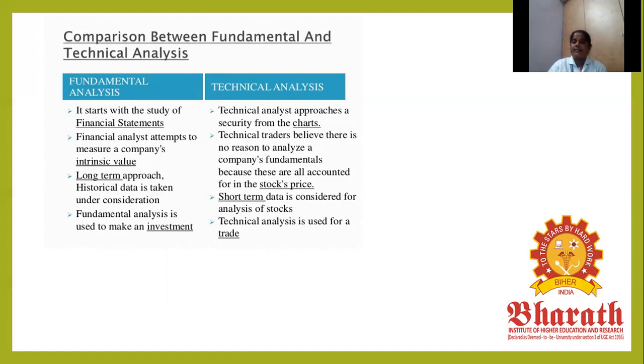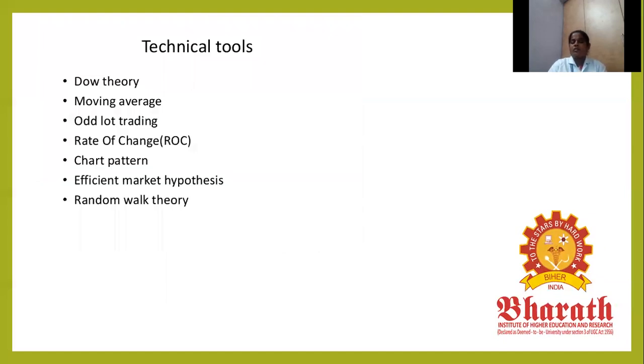Intrinsic value is assets minus debt. Technical traders do not rely on fundamentals for a stock's price. Fundamental analysis is a long-term approach; technical analysis is a short-term approach. Fundamental analysis is used to make an investment, technical analysis is used for a trade. The technical tools are the Dow theory, moving average, odd lot trading, rate of change, chart patterns, efficient market hypothesis, and random walk theory.